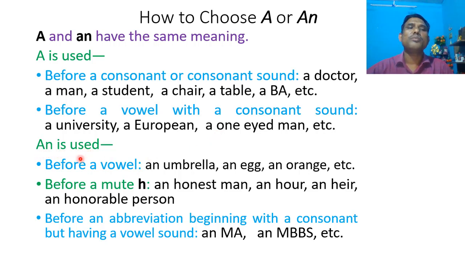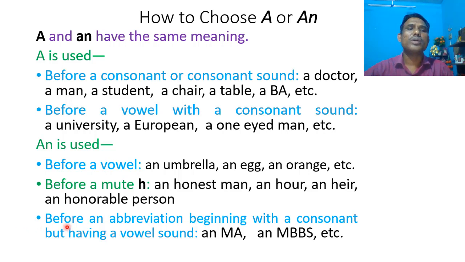An is used before a vowel. For example, an umbrella, an egg, an orange, etc. An is used before a mute h. For example, an honest man, an hour, an heir, an honorable person. The sound of the letter h is silent.